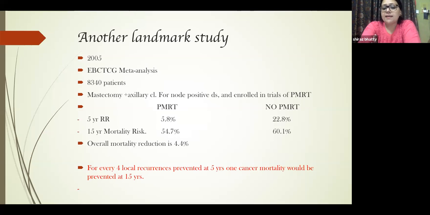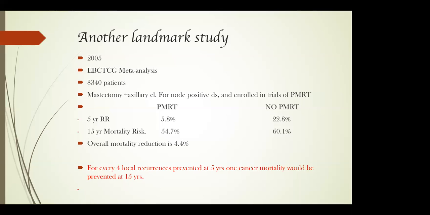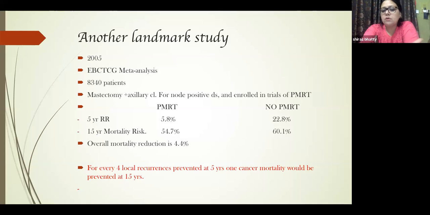So if you take out the statistics, you will feel the crux is that for every 4 local recurrences you prevent, you basically avoid 1 cancer mortality at 15 years. You have to think about this line when you are trying to treat patients by PMRT and you are keeping this objective of preventing locoregional recurrences. Just try to think that you are going to prevent 1 cancer mortality at the end of 15 years.